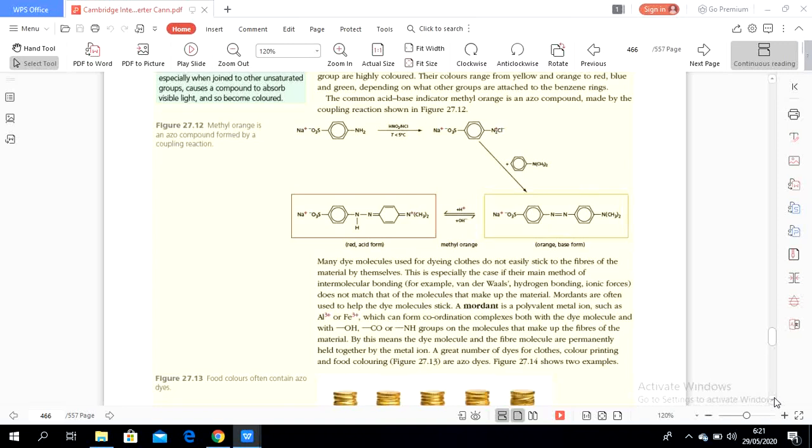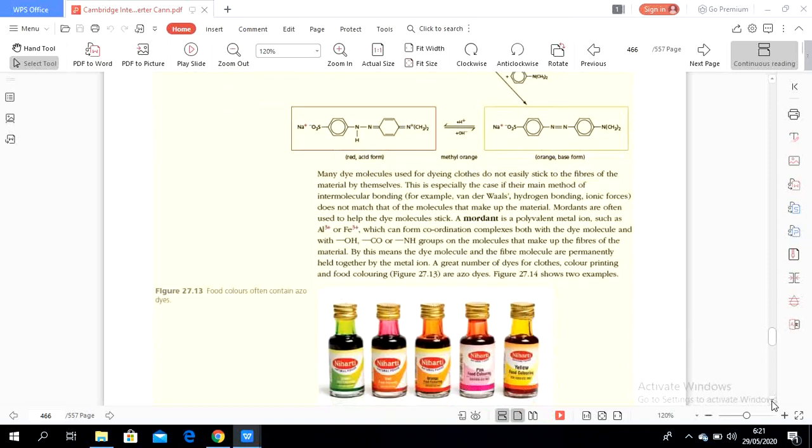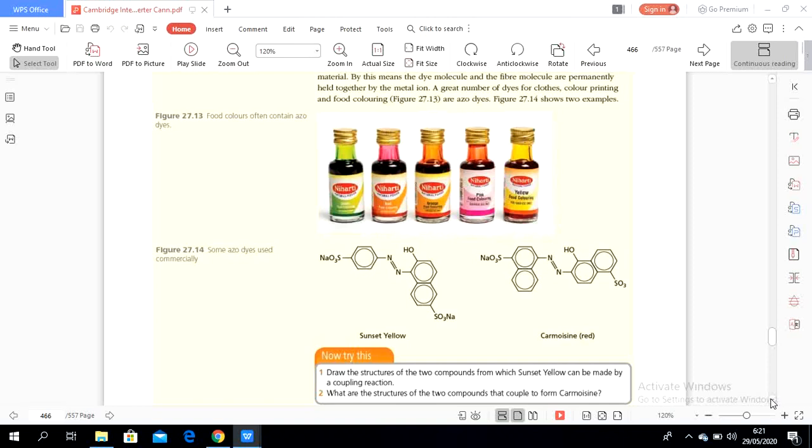So this is coloring. In order for color to stick to the fiber, it requires a connector. The connector is called a mordant. A great number of dyes for clothes coloring, color printing, and food coloring are azo dyes. This is the example: sunset yellow is a food coloring, and carmoisine is also a food coloring, which is red in color.